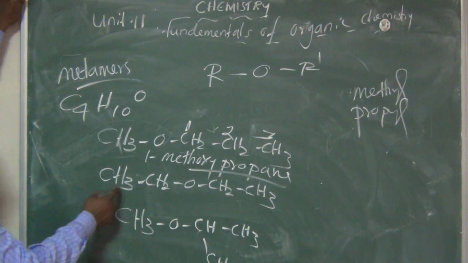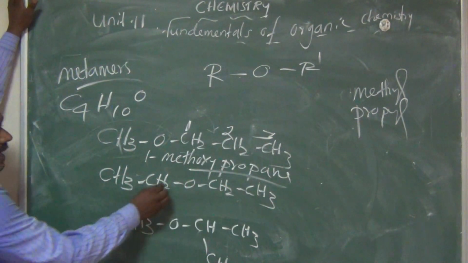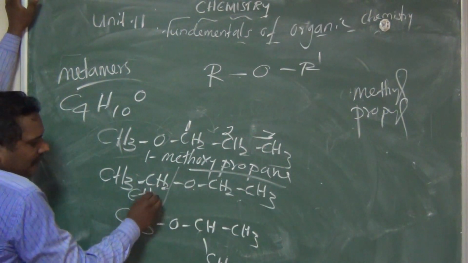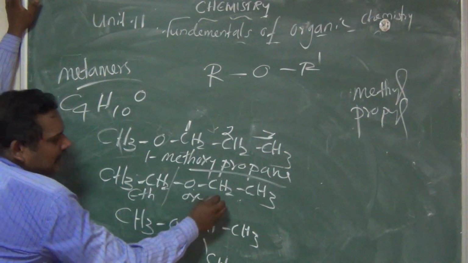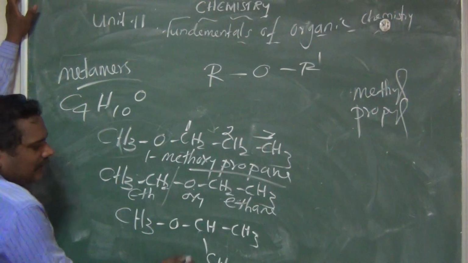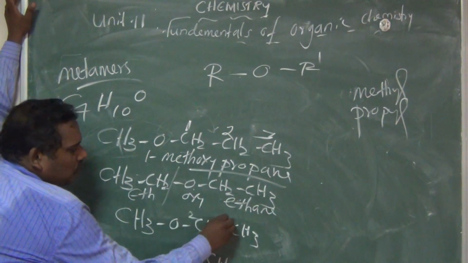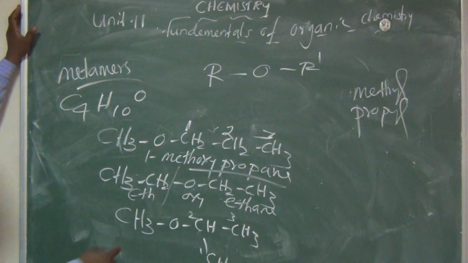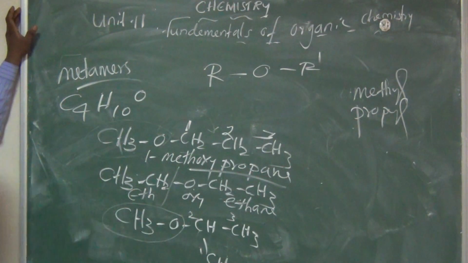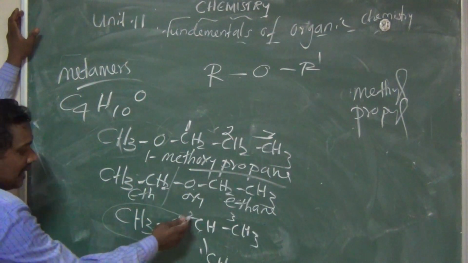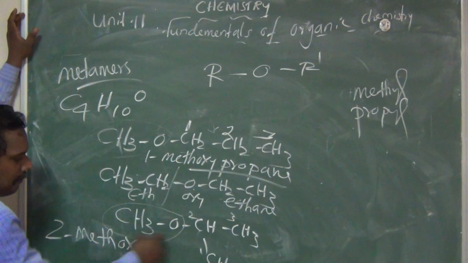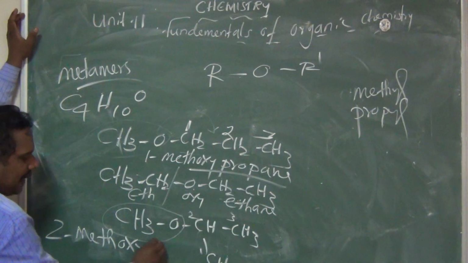What's the name of this compound? Ethoxyethane. What's the name of the compound? Ethoxyethane. What's the name of this compound? Here we use the numbers 1, 2, 3. So the second carbon has the methoxy group. Am I right? The second carbon has the methoxy group. So we can say 2-methoxy, three carbon means propane.